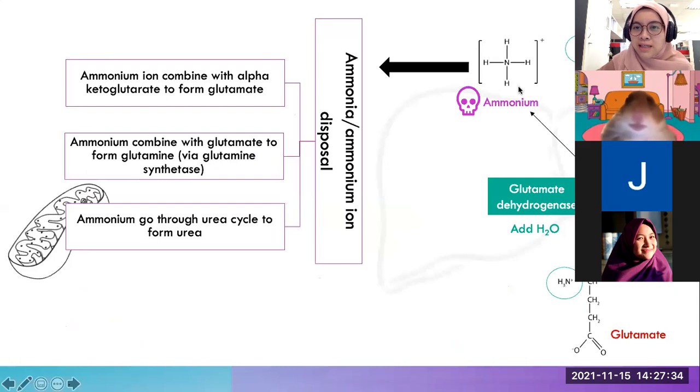Okay, so now let's look at this toxic compound, the ammonium. Ammonium ion or ammonia is very toxic to our body, so we don't want this compound to be inside our body. We will observe later on how this ammonium ion will combine with alpha ketoglutarate and form glutamate, which is non-toxic to our body. And then this ammonium can combine with glutamate to form glutamine via the enzyme glutamine synthetase. This ammonium can also go through the urea cycle to form urea and eventually be secreted in our urine.